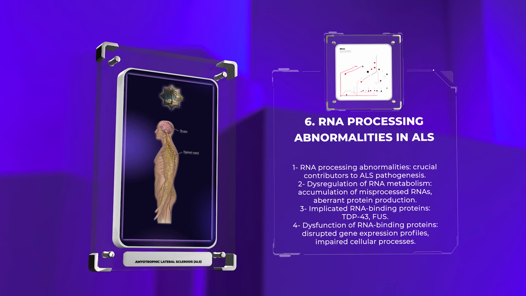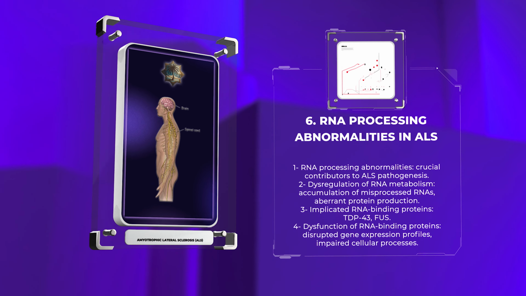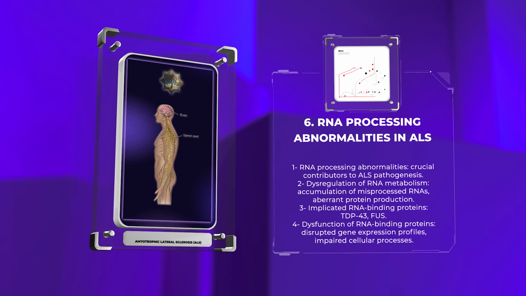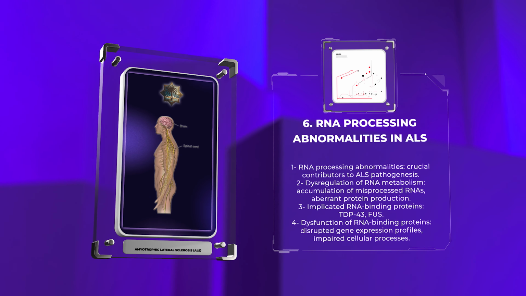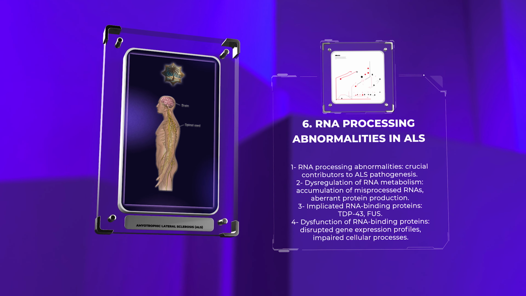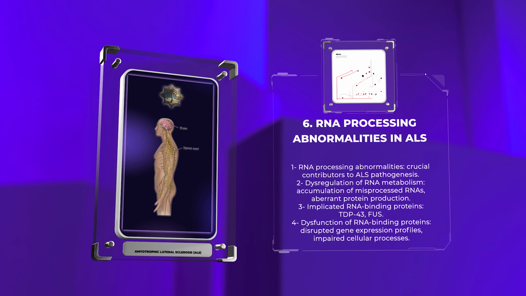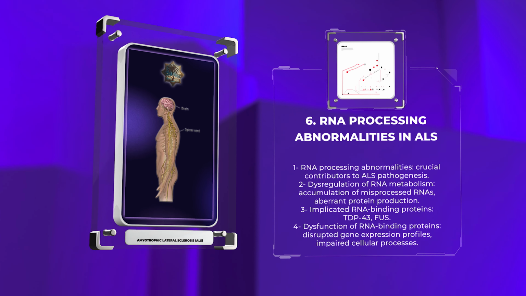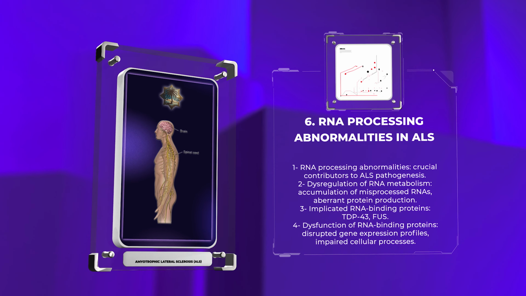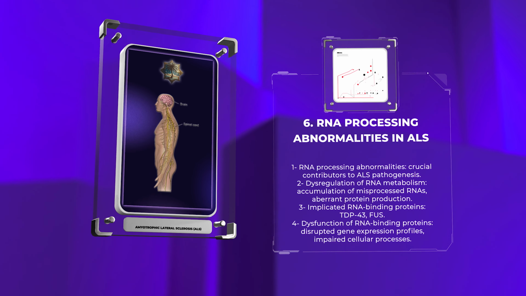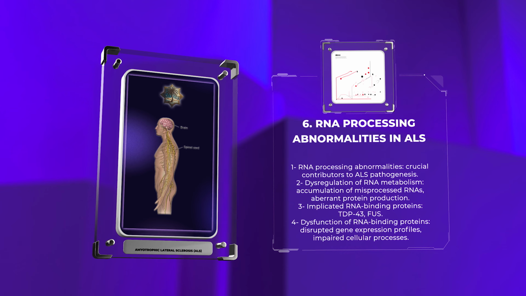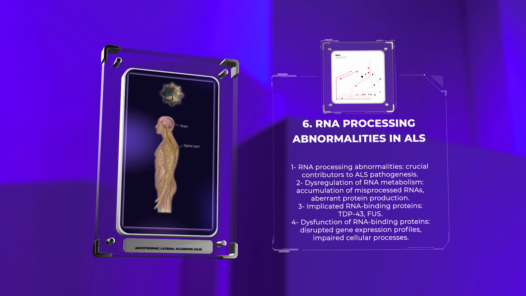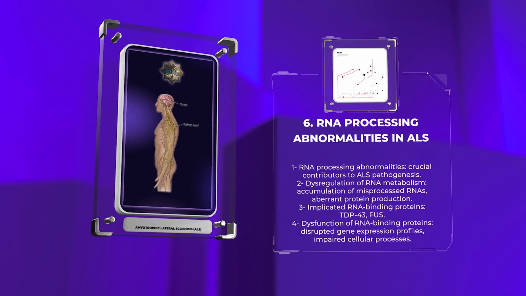Specific RNA-binding proteins, such as TDP43 and FUS, are implicated in ALS due to their involvement in RNA processing and their aggregation in ALS-affected neurons. Dysfunction of these RNA-binding proteins disrupts gene expression profiles and impairs crucial cellular processes. Understanding the mechanisms underlying RNA processing abnormalities in ALS will provide valuable insights into disease mechanisms and potential therapeutic targets.